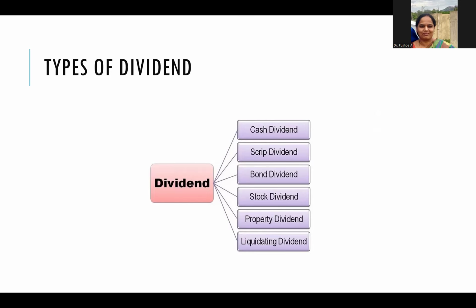Next is the property dividend. These dividends are paid in the form of property rather than in cash. In case a company lacks operating cash, then non-monetary dividends are paid to the investors. Last but not least, the liquidating dividend. When the board of directors decides to pay back the original capital contributed by the equity shareholders as dividend, it is what we call a liquidating dividend. They are usually paid at the time of winding up of the company or winding up of the operations or at the time of the final disclosure.